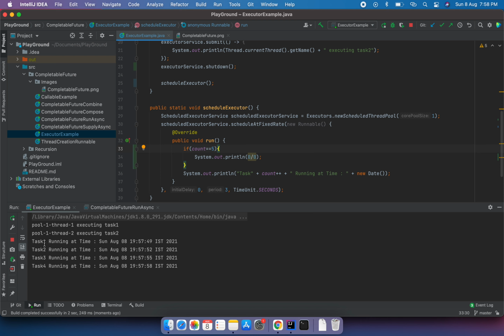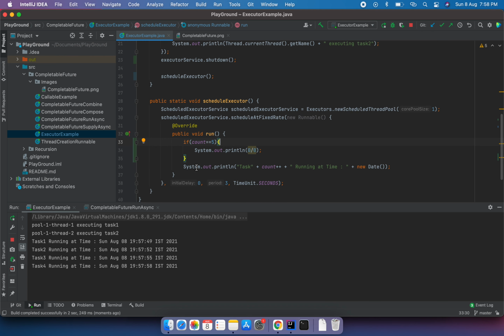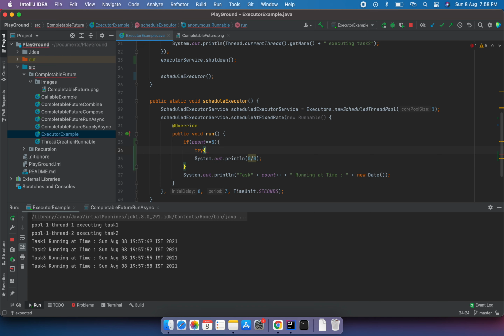So task 4 has run. Okay, so in task 5 we have the arithmetic exception. So whatever tasks are scheduled are not executing as of now, because there is an exception happening. So we have to catch this exception so that the other scheduled tasks will be executed. So let's do that and see.